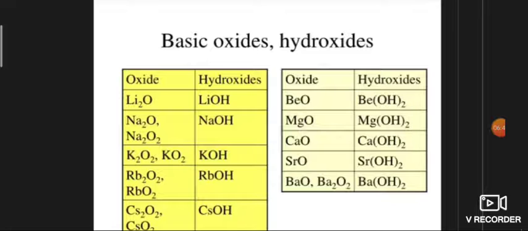So they form oxides, peroxides and superoxides. However, under appropriate conditions, pure oxides may be formed. These oxides dissolve in water to give hydroxides, which are white crystalline solids.